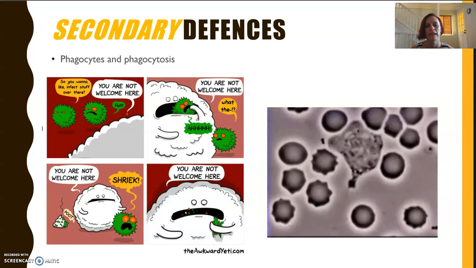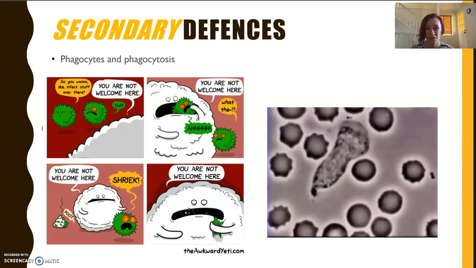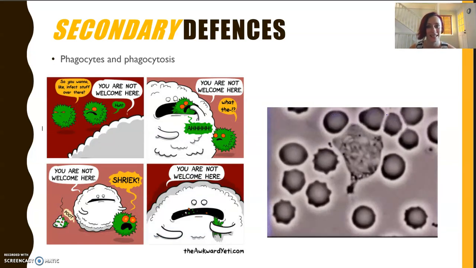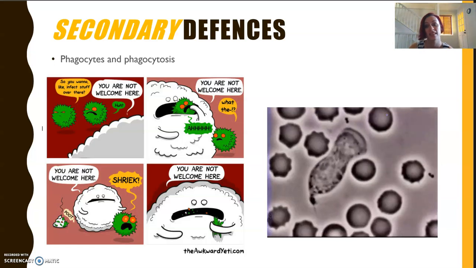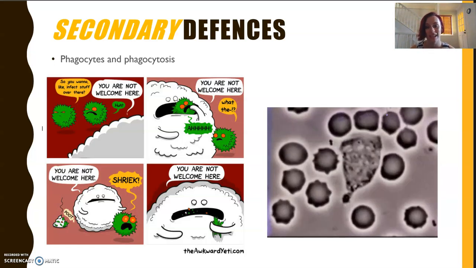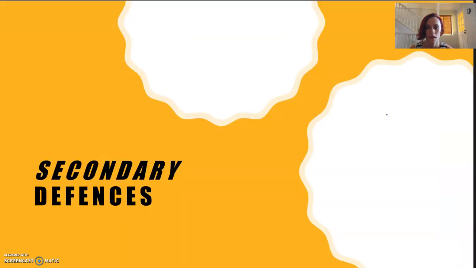This is an incredibly non-specific response. It literally chases down anything that it sees that it's not itself. Okay, hey, you're not my cells, I'm going to eat you. That's all it does. All right, so again, we're assuming that the first line of defense has been breached, and once that happens, there's a bit of a domino effect of reactions that takes place.